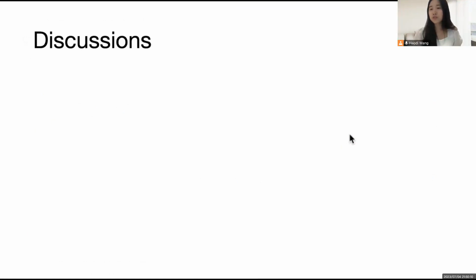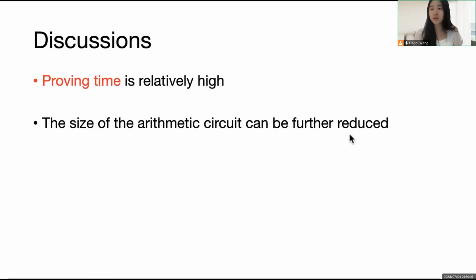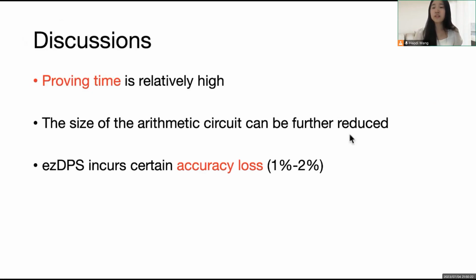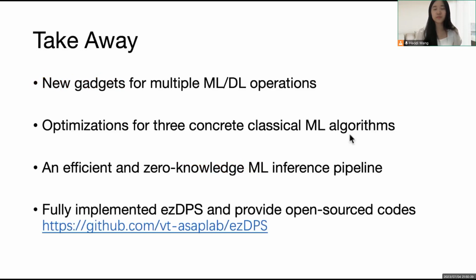There are some potential issues of our method that can be further discussed. The proving time for ezDPS is still high, and the size of the arithmetic circuit can be further reduced. Moreover, ezDPS incurs a certain accuracy loss due to the conversion from floating point representations to fixed point arithmetic. Finally, ezDPS cannot protect the privacy of the client's data, which is an open research question in the literature.